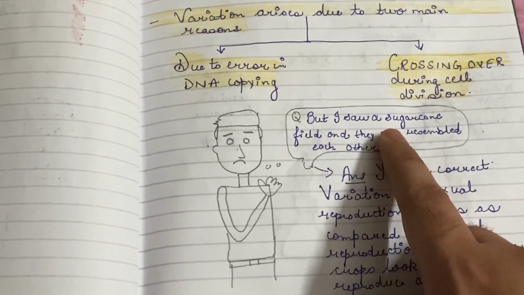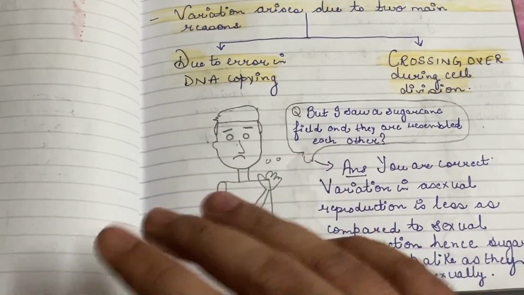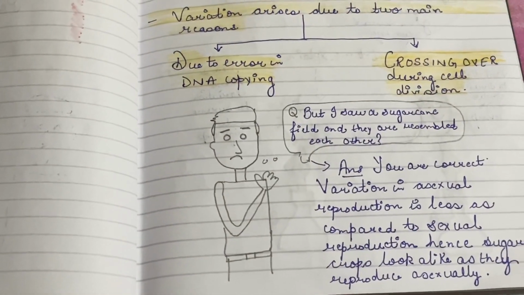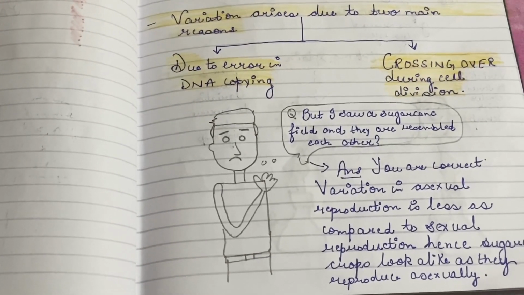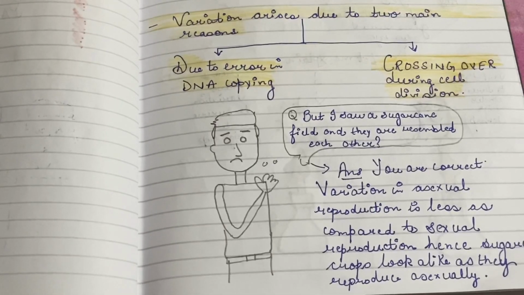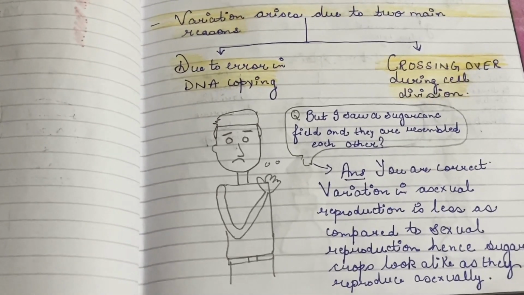So sugarcanes in a sugarcane field resemble each other because they are produced by asexual reproduction, where variation is less.